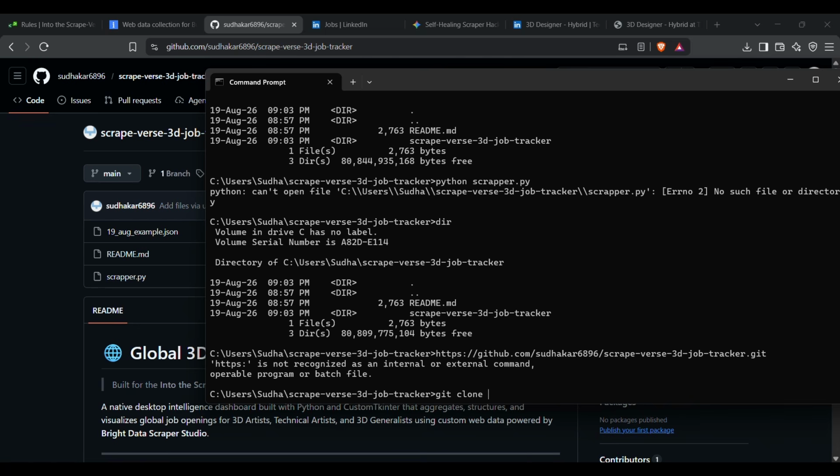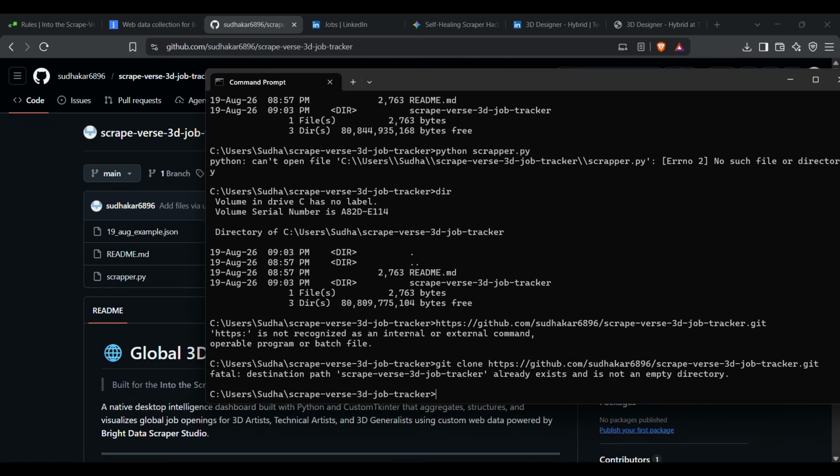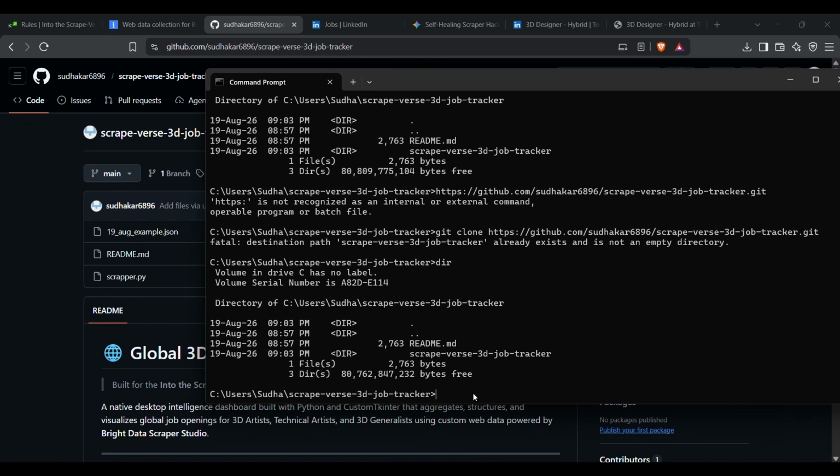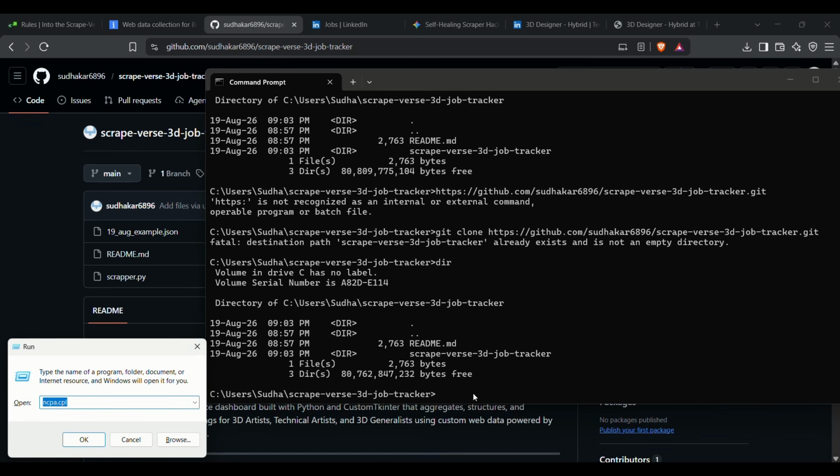Git clone. I need to paste this. Already exists. dir, and okay, let me check in this section, let me check whether there is a file or not.